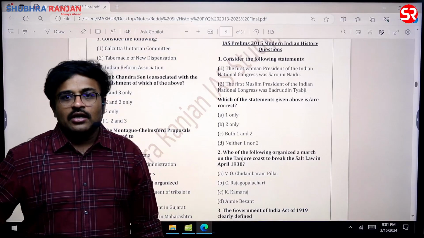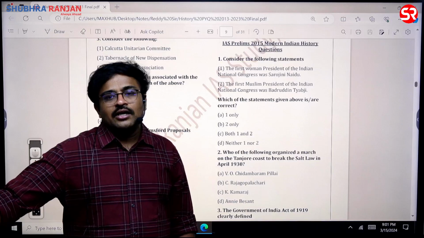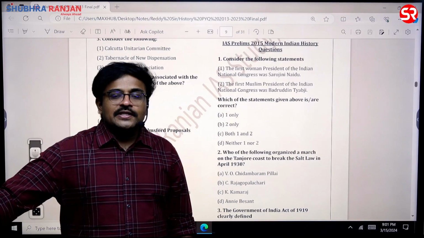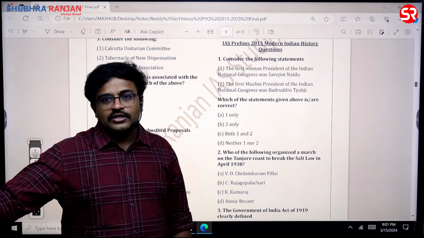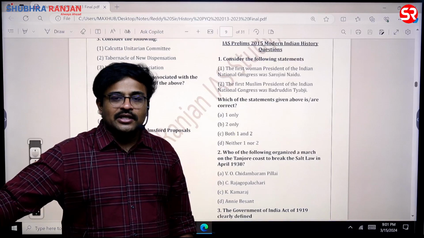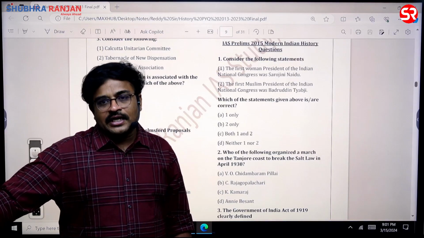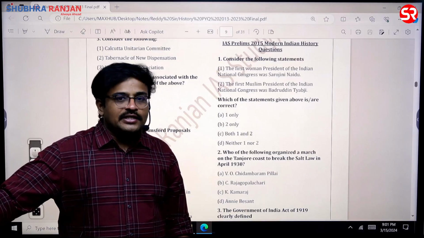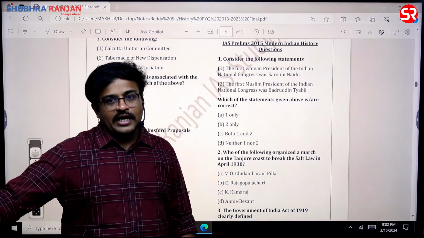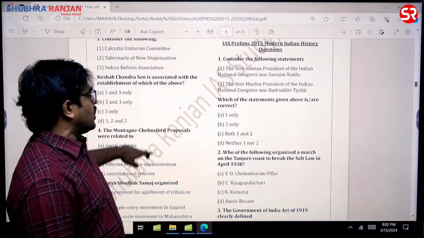That is correct. In fact, there are 3 women presidents: Annie Besant, Sarojini Naidu, and the third one is this lady by the name of Nellie Sengupta. But Nellie Sengupta, even though her name has Sengupta, she is not an Indian, sir. She is a European woman who was married to an Indian nationalist leader by the name of J.M. Sengupta. First is Annie Besant, second is Sarojini Naidu, third is Nellie Sengupta. And 2 European women and only 1 Indian woman, sir. That is Sarojini Naidu. Alright. So this is very important. So the answer for this question is 2 only.